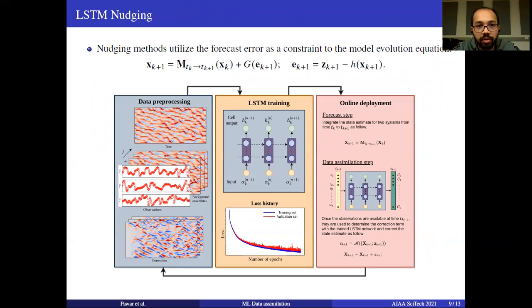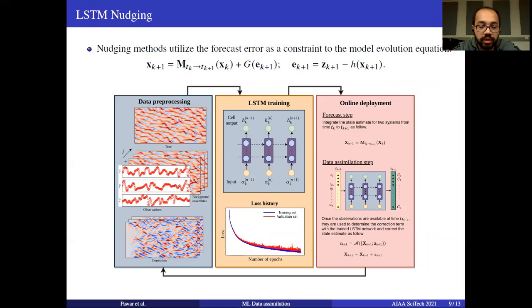And we proposed a new method called LSTM nudging, which draws inspiration from nudging. In nudging data assimilation, the forecast error is used as a constraint to the model evolution equation. So in nudging data assimilation, the system is evolved from time tk to tk plus 1 based on the known dynamics. And once the observation becomes available, the correction term is determined, and based on a certain linear operator G, that correction is added to the wrong background state of the system. So instead of using the linear G operator, we can learn this nonlinear operator through LSTM.